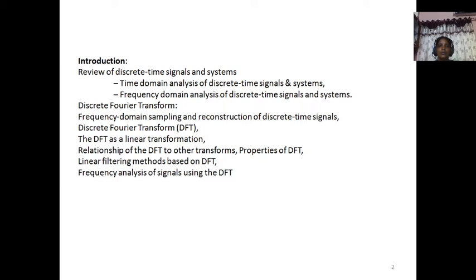Next, we have to go with this DFT, how we are going to get that DFT, the inverse DFT, and we have to study DFT as a linear transformation and the relation between DFT and other transformations. What are the properties of DFT? Linear filtering methods based on DFT. Next, frequency analysis of signals using DFT.